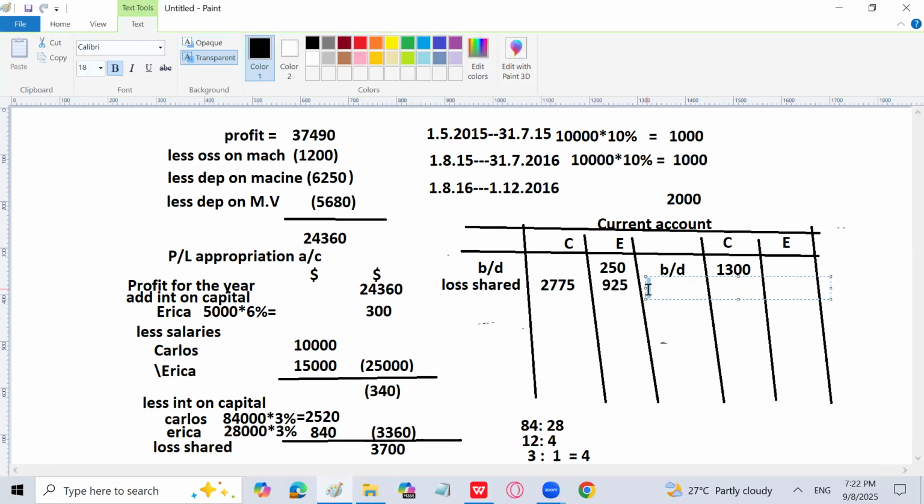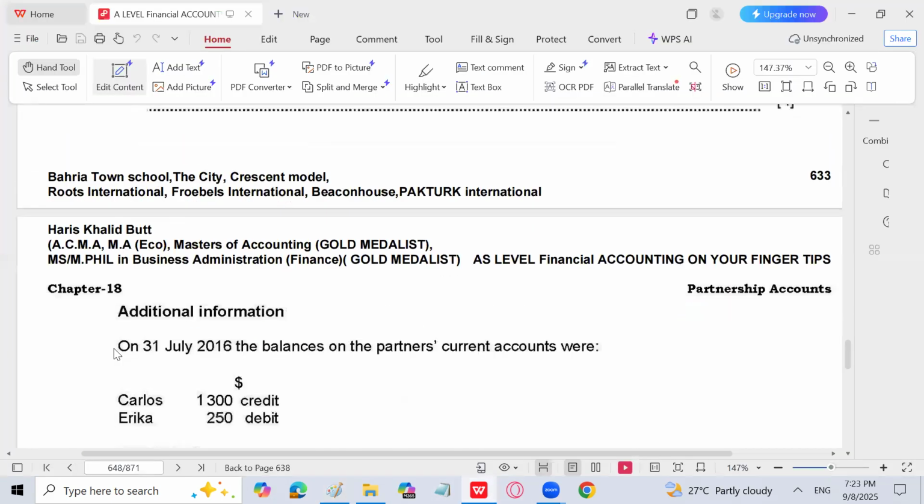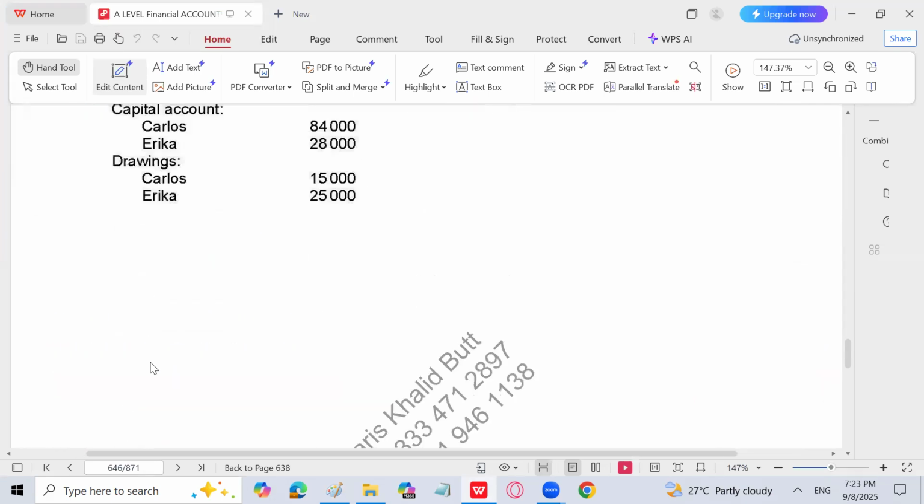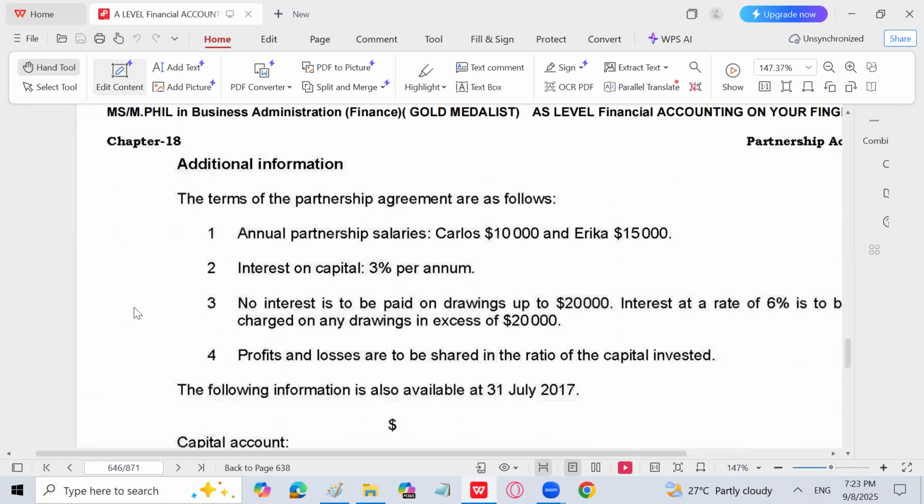Now on the credit side we have to write the salaries. Then we will go for interest on capital, or if anything more is there, like interest on loan, it will also come on the credit side. So that is 2520 for Carlos interest on capital, and 840 for Erika. Salaries are quite simple, they are 10,000 and 15,000. Let me check, I might have written it wrong. Yes, 10,000 and 15,000.